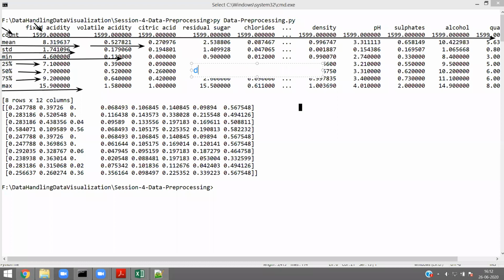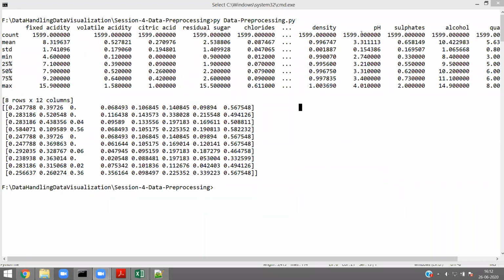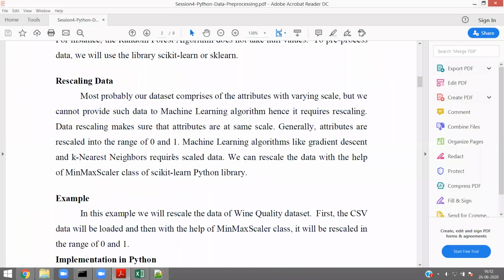This is happening from the describe method of the data frame. Data frame dot describe is going to give us so much data. After that, you can see the rescaled values here. The entire values have been rescaled between 0 and 1. That is what is happening in rescaling. If you have any doubt, please ask me.